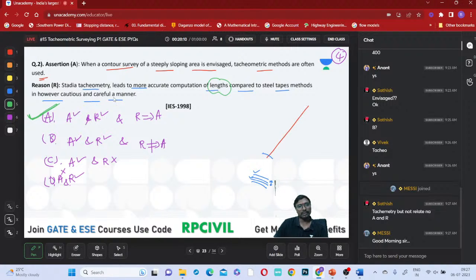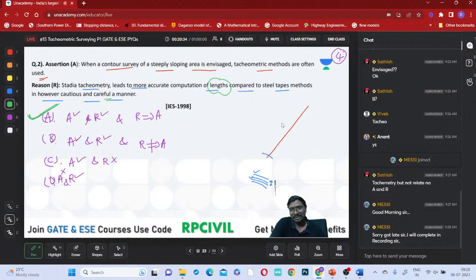However cautious and careful manner, right? See, using this tachyometer we can do the leveling also, no? What is the meaning of this contour survey, Shruti? Contour survey is nothing but you are identifying the elevations or reduced levels of each and every point, so that we can join them to form a contour line.